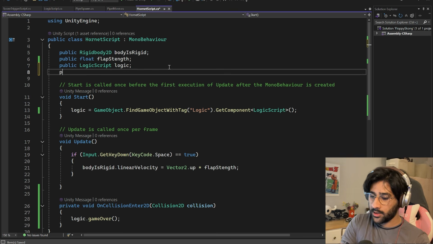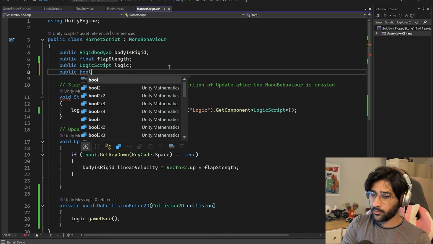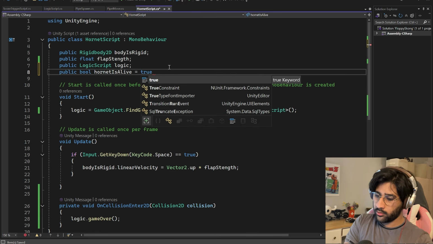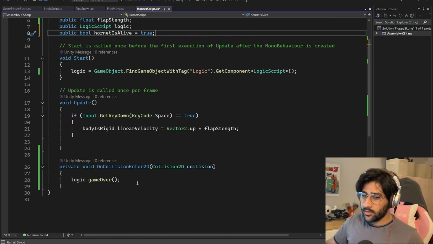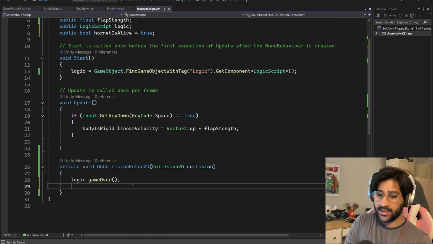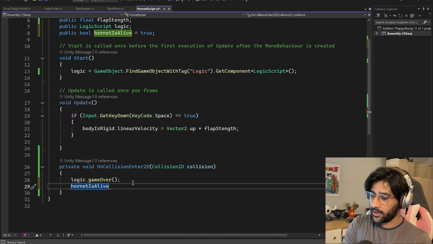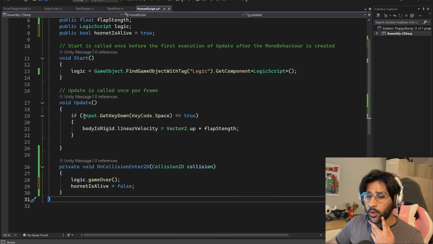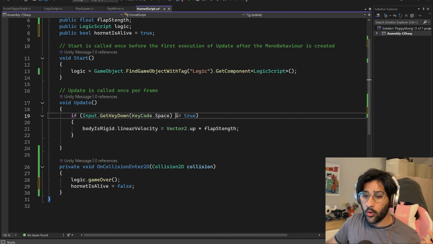We'll call it public. Instead of a float, this time it's gonna be a bool. And I'll call it Hornet is alive. Set it to true, because it can only hold true or false. So basically when Hornet collides, then I can change Hornet is alive to false. And now I can add this condition to our already existing if statement. So you know how this if statement was checking if you press the spacebar and if Hornet is going up or not? Well, we can also make it check if Hornet is alive or not.